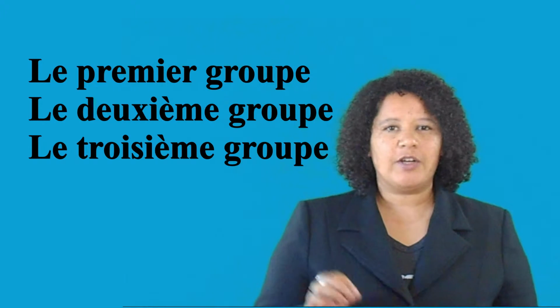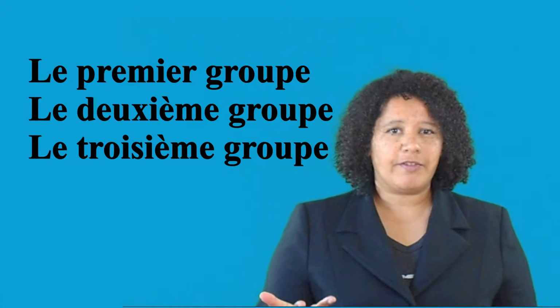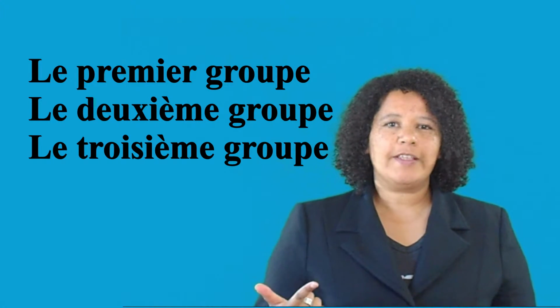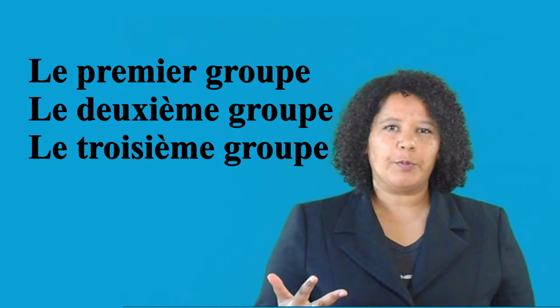Today we are starting to learn about the verbs, the conjugation. And we are going to start with the present tense, obviously. First, you need to know that there are 3 different groups of verbs in French. We call it first group, second group, and third group, which is le premier groupe, le deuxième groupe, et le troisième groupe. The first group is the one that has the most verbs, around 10,000.